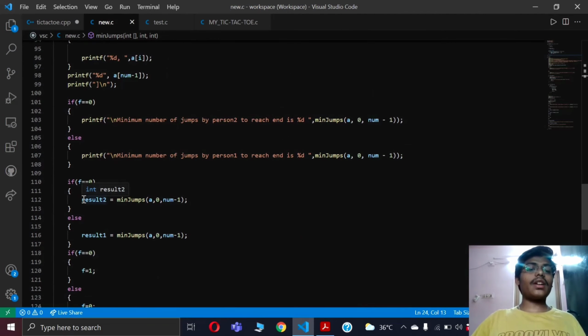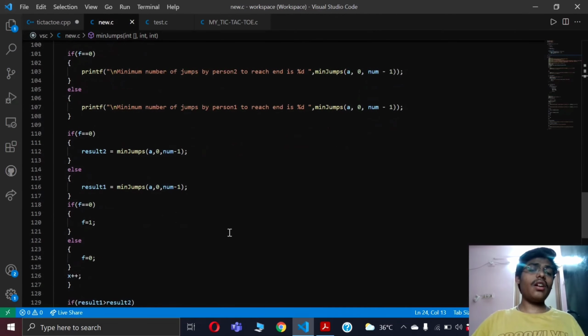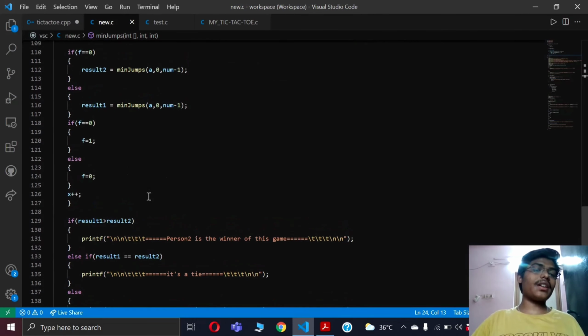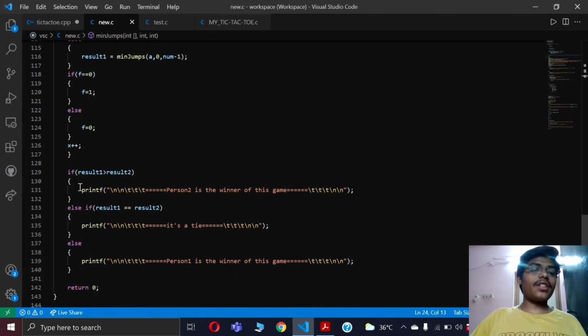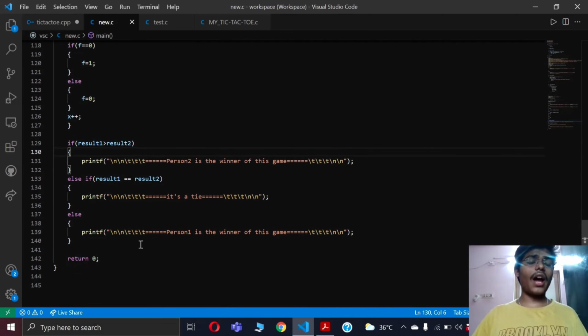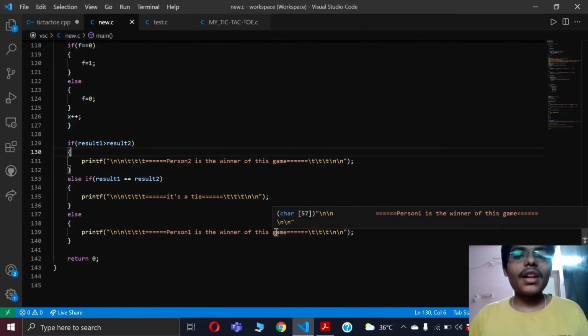And also you can observe that these are the two variables of both persons who made the minimum jumps, person 1 and person 2 respectively. After comparing both results, that means comparing both minimum jumps, the person who makes the minimum jump will be considered the winner, that means the one whose minimum jump value is lesser than that of the other person. So like that, this is the game code. I hope you have liked my game. Thank you.